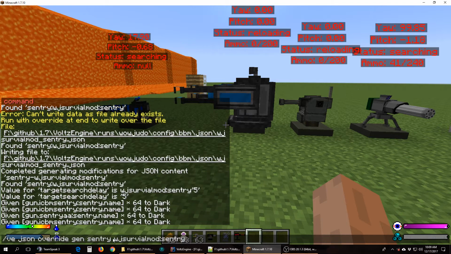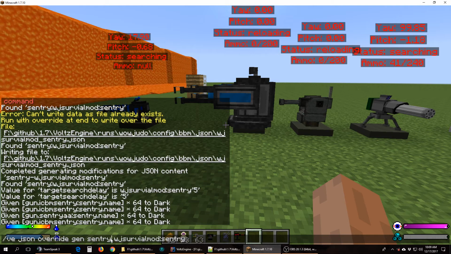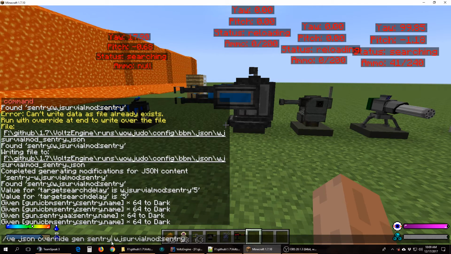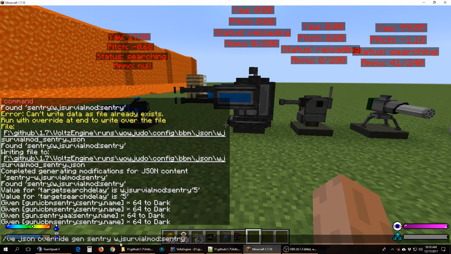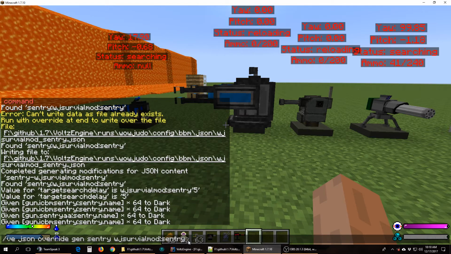And then the category. In this case we want to modify sentries, but later they'll be available for swords, well, it's actually called melee weapons. So melee weapons, melee tools, you'll have ammo, all that stuff. So all that stuff will eventually be accessible. Then you just give the ID. The ID is usually the mod and then the name of the item. In this case, it's Wojujo Sentry Gun.